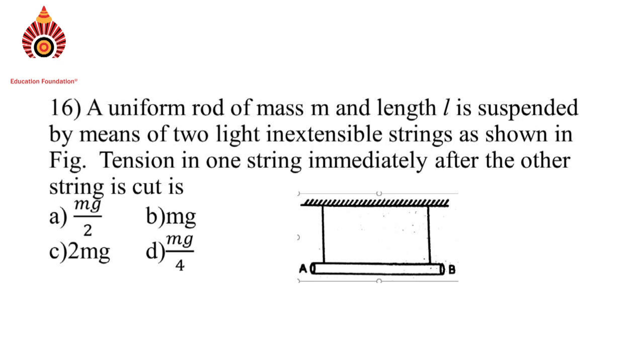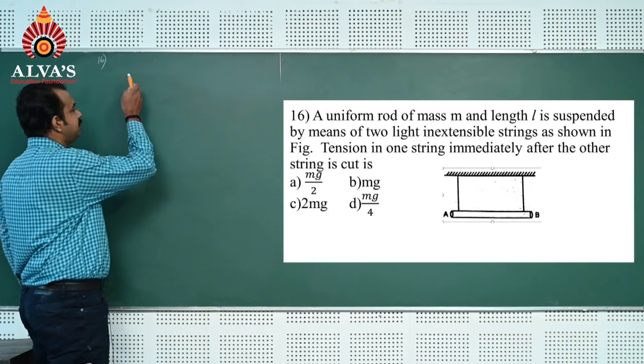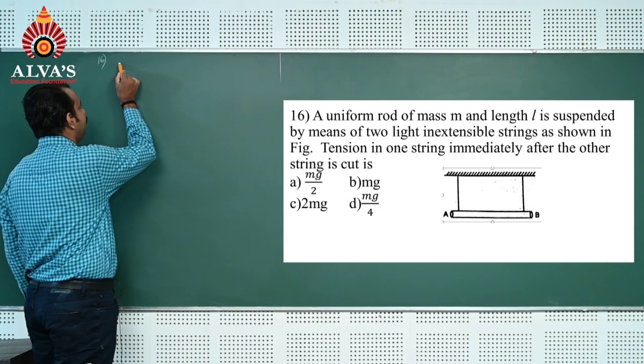Question number 16. A uniform rod of mass m and length L is suspended by means of two light inextensible strings as shown in the figure. Find the tension in one string immediately after the other string is cut. So here we can just visualize the problem once.